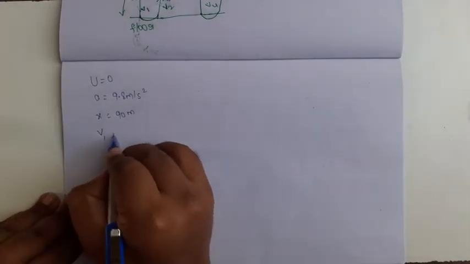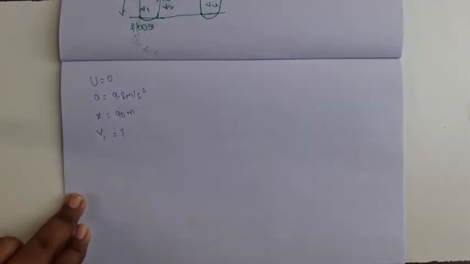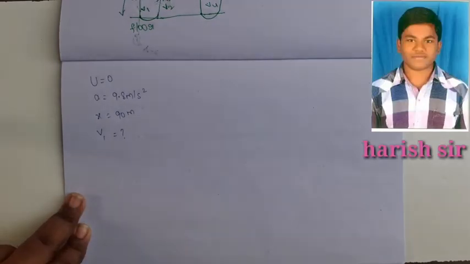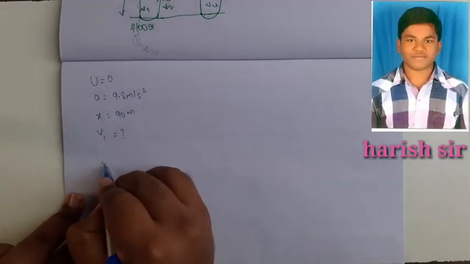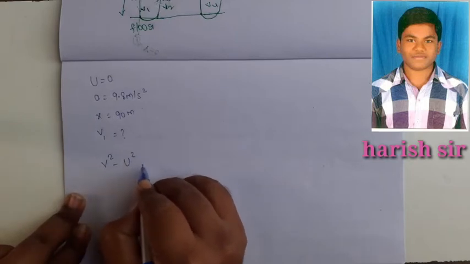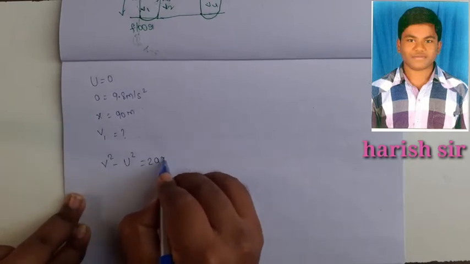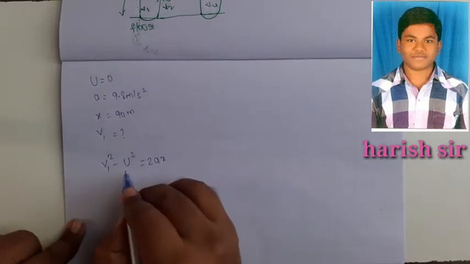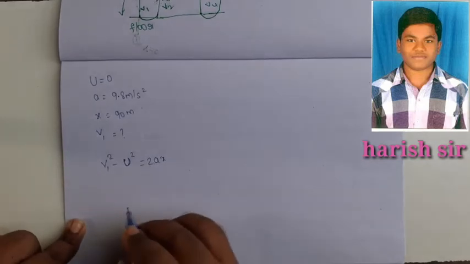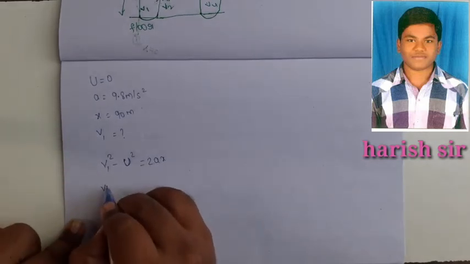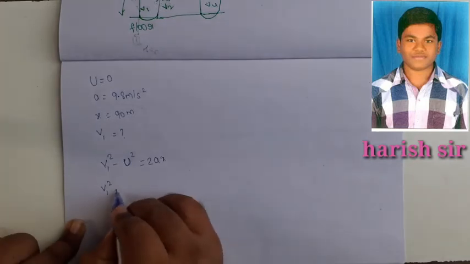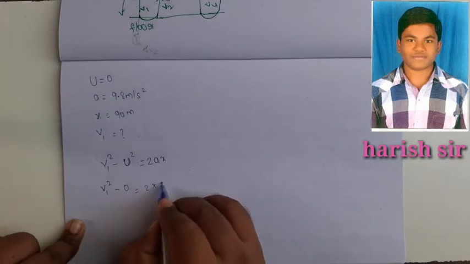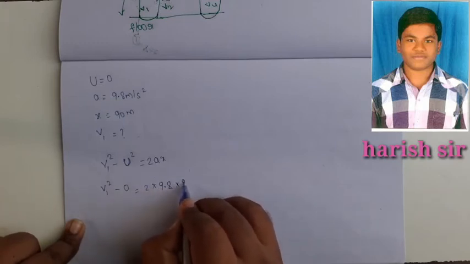So first of all we are going to find the velocity v1 by using the equation of motion. Which equation of motion is suitable? v square minus u square equal to 2ax. Here velocity is v1, with initial velocity, acceleration and displacement. So v1 square minus initial velocity 0 equals 2 into acceleration 9.8 into 90.